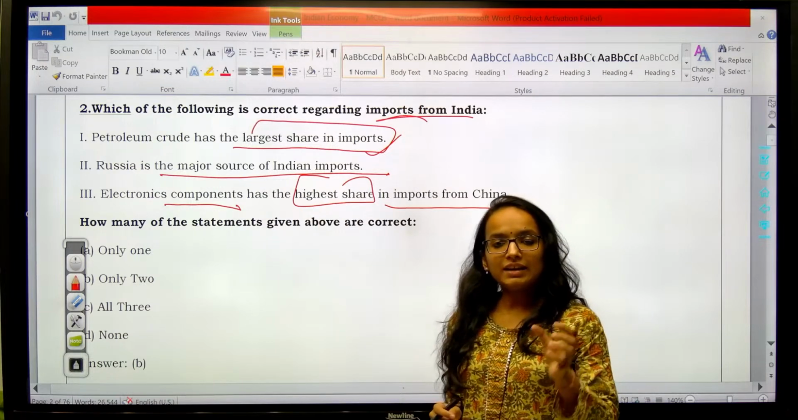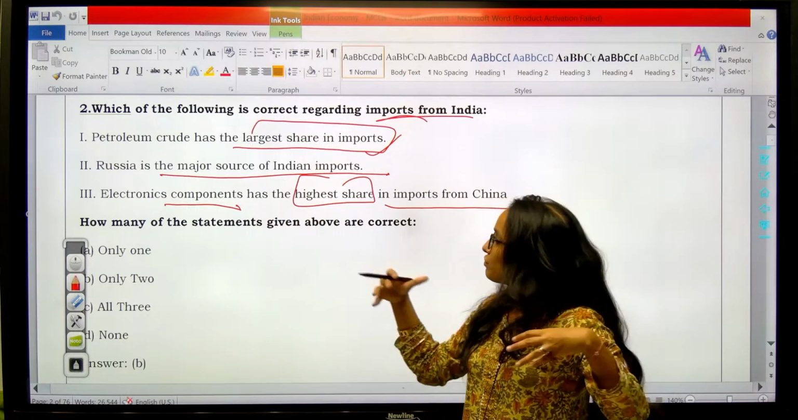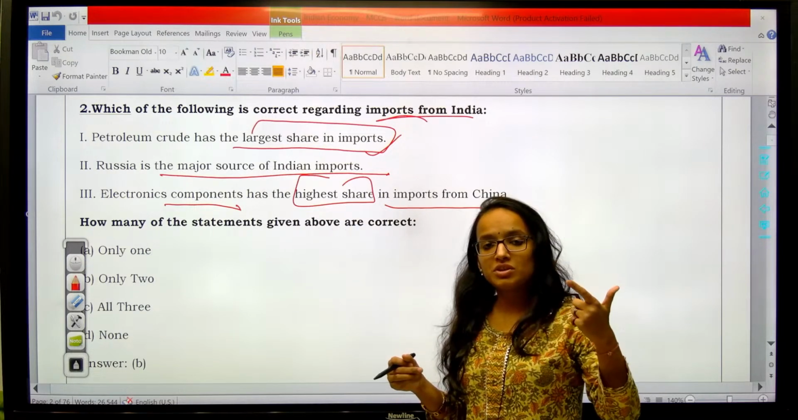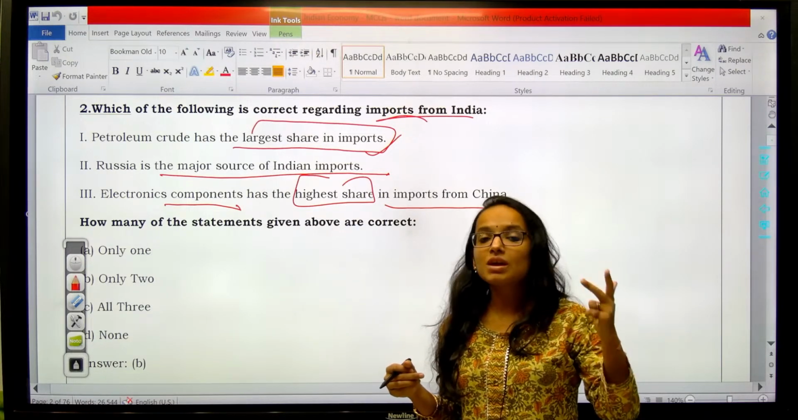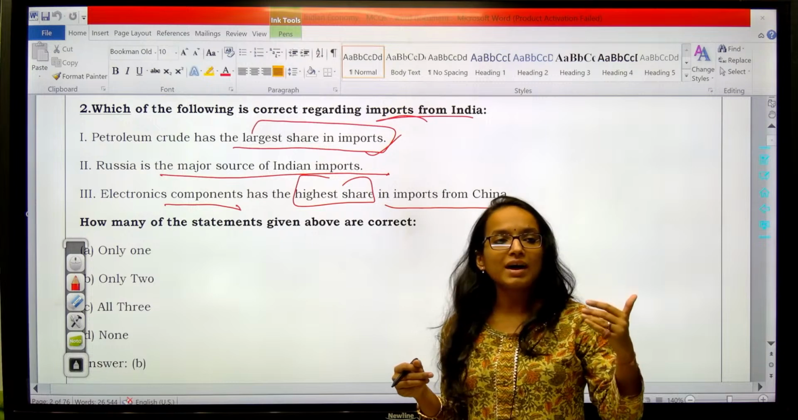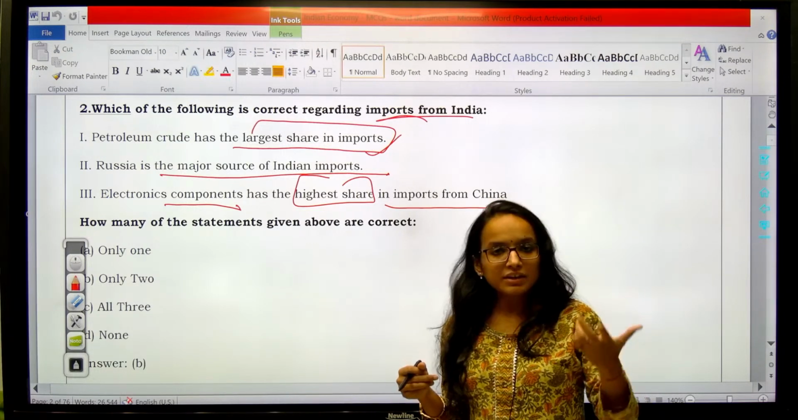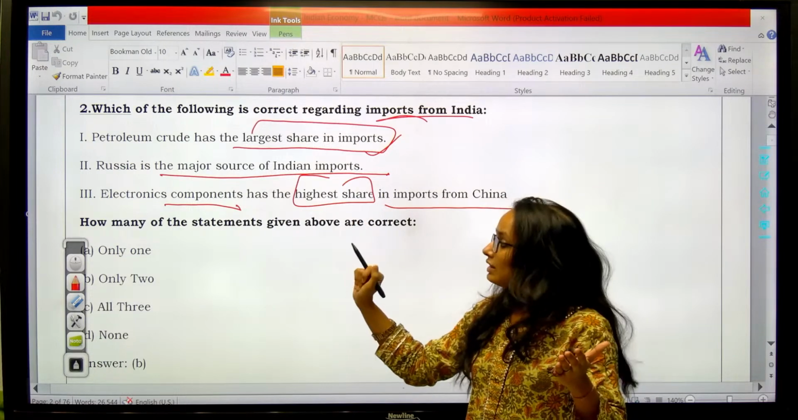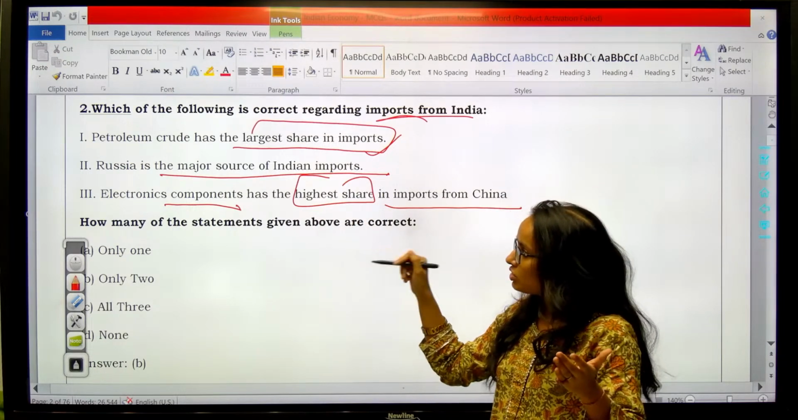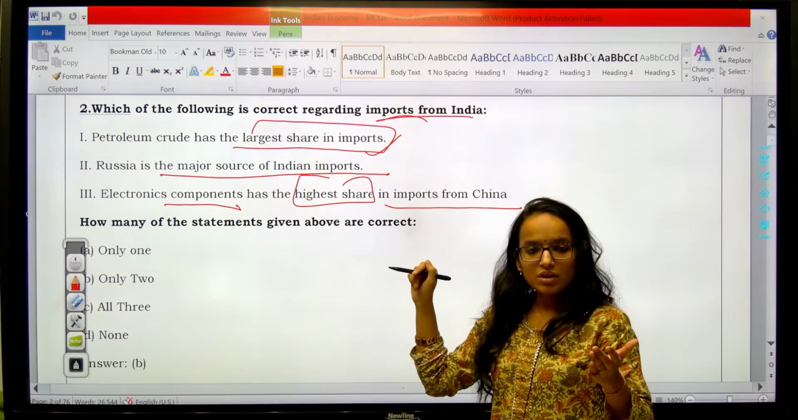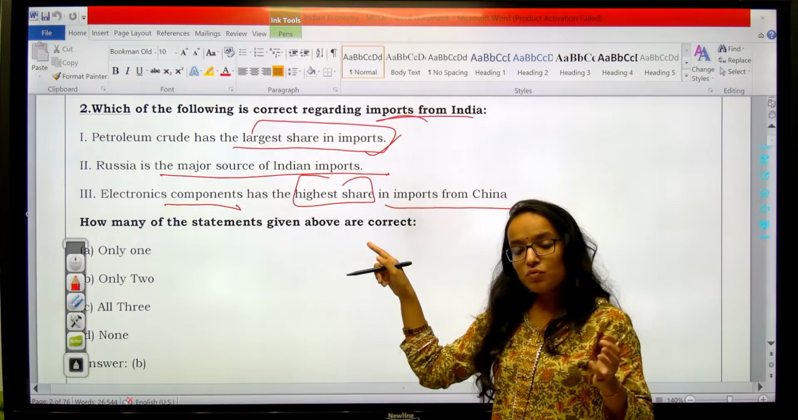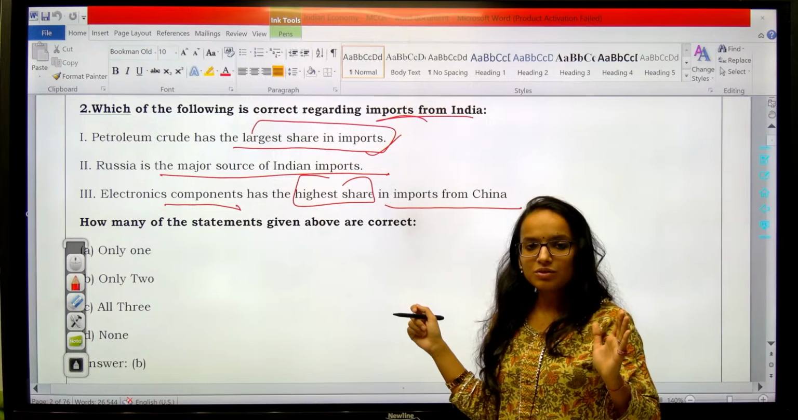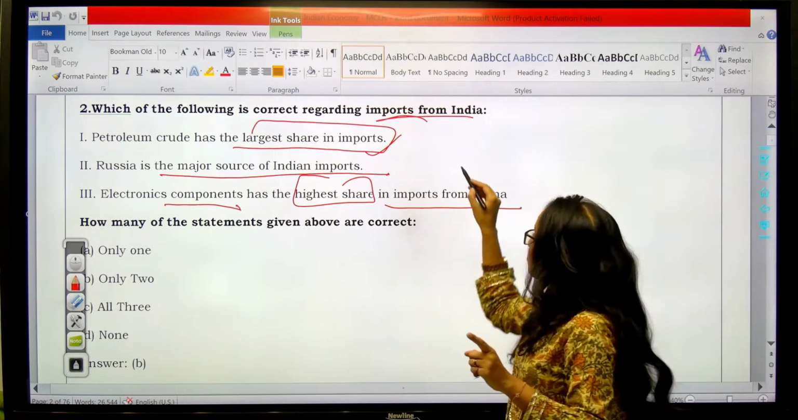First is that in imports, total imports which we do as a country, petroleum crude has the largest share. Yes, petroleum crude is something which leads to a greater import bill for us. Getting my point? First thing. Then second is Russia is the major source of Indian imports. This question is asking you from which country are we importing the most. Getting this? Okay, so it is not Russia, it should be China.